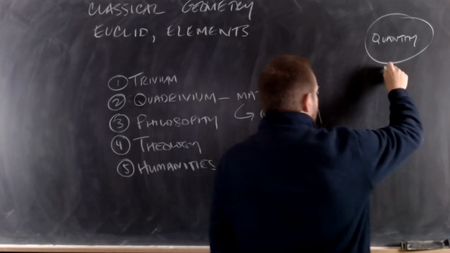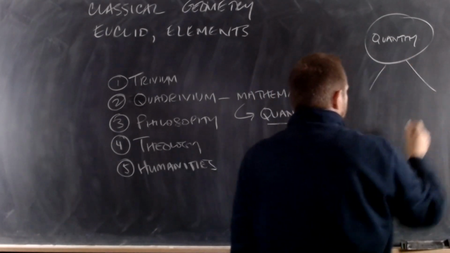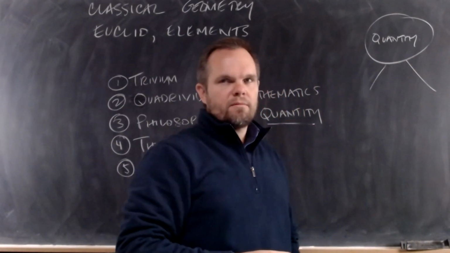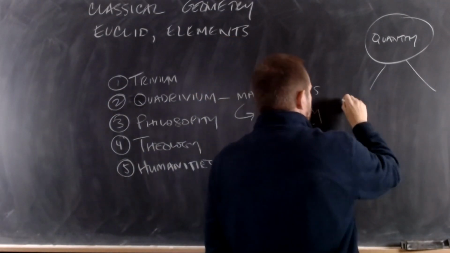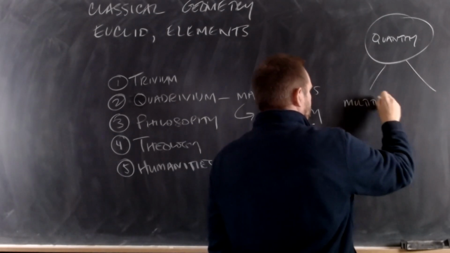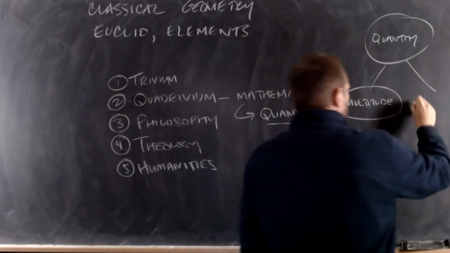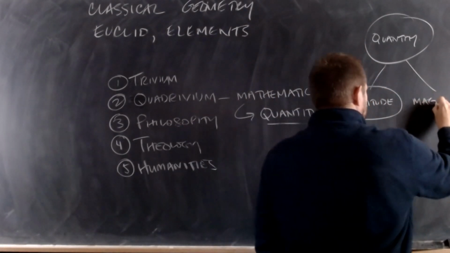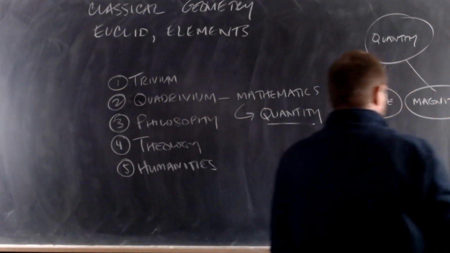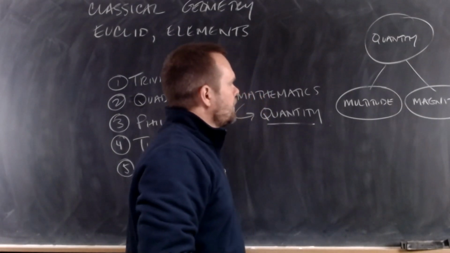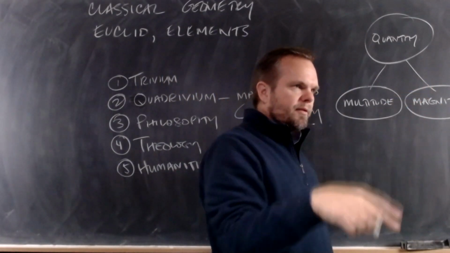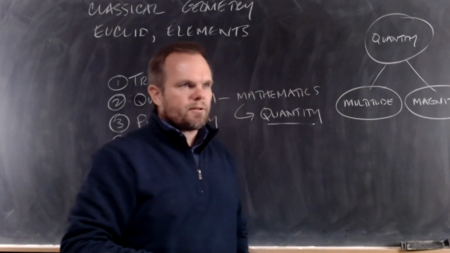Quantity divides into 2 species. Who can guess what the 2 species are? Anybody know? Multitude and magnitude. Good. Quantity divides into 2 species, multitude and magnitude. A multitude is a collection of disconnected units.